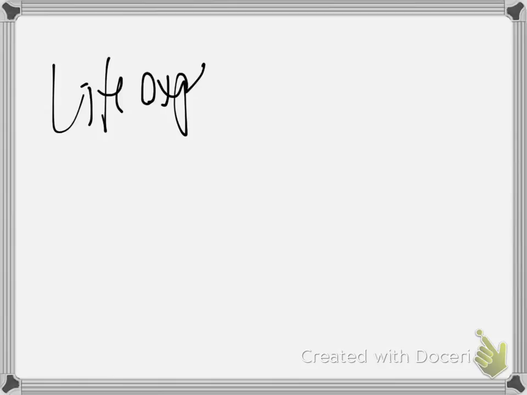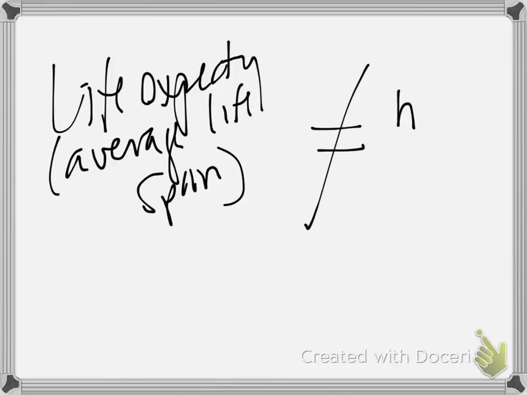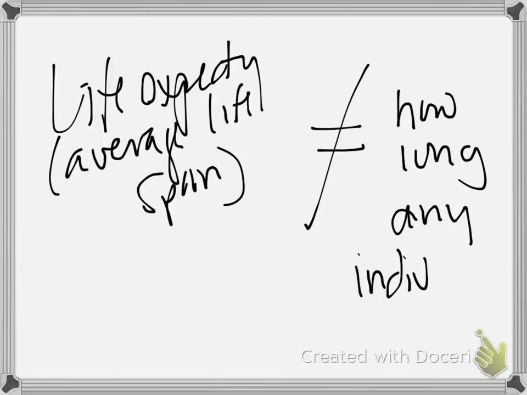So I just want you to understand the difference between life expectancy or average lifespan. Average lifespan does not equal how long any individual lives. Life expectancy does not equal how long any individual lives. In periods of human history when we've had high infant mortality, average life expectancy is much lower. How many of you have heard things like, well, in the Middle Ages, people only lived to like 30? You heard that? Is it true?